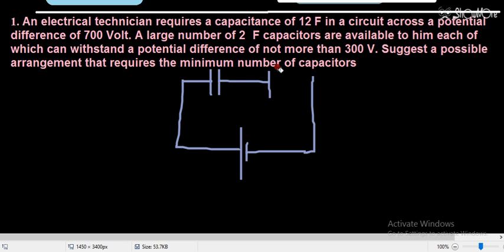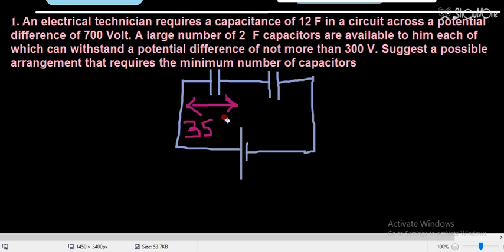So students, as we know, these 2 capacitors have the same capacity. You know the concept of resistances: whenever there are 2 equal resistances, the voltage will be divided equally. So from 700, 350 volt will be divided here.